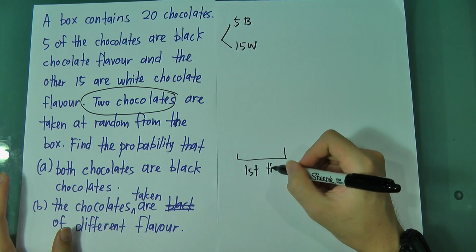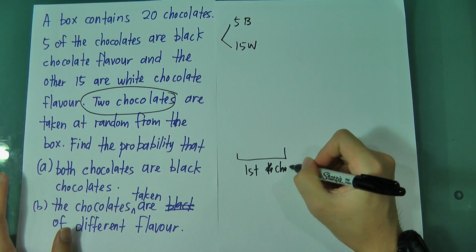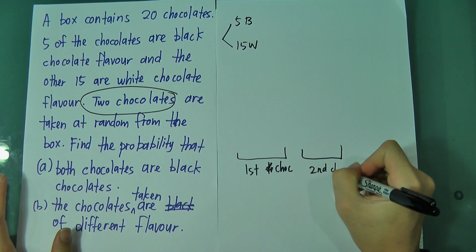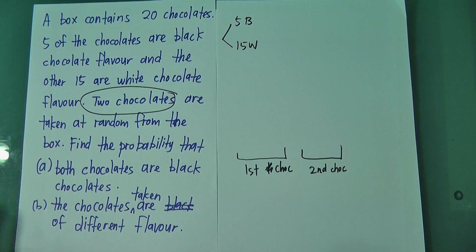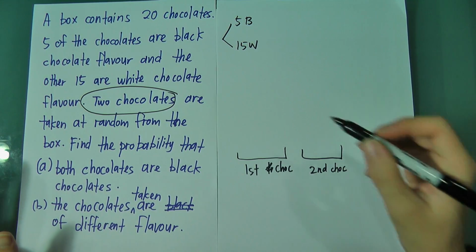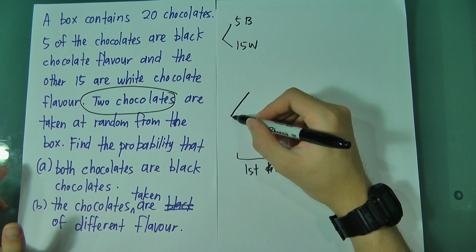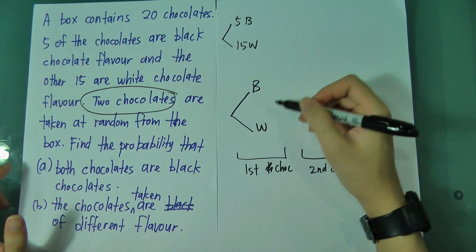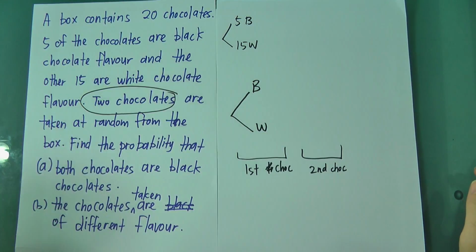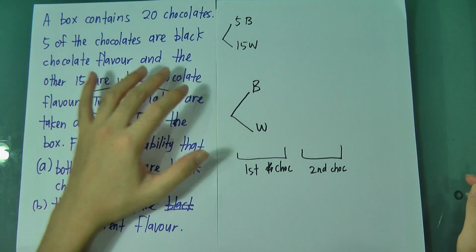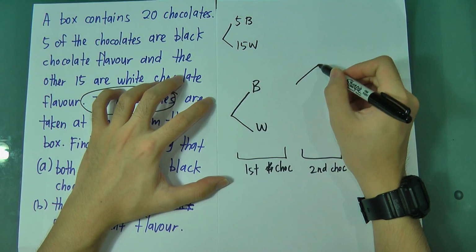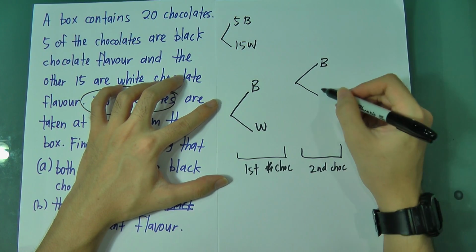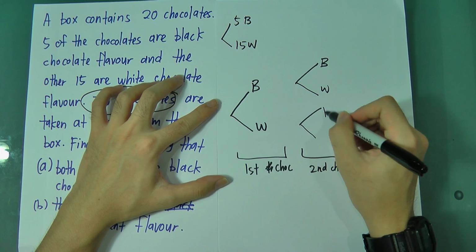I will take the first chocolate, and over here is the second chocolate. Got the idea? Okay, so I'm going to draw my tree diagram like this. I get black, I get white. It means I randomly choose from 20, and it's possible I get black or white. But on the second draw, I still have the possibility to get black and white. This one is black and white.